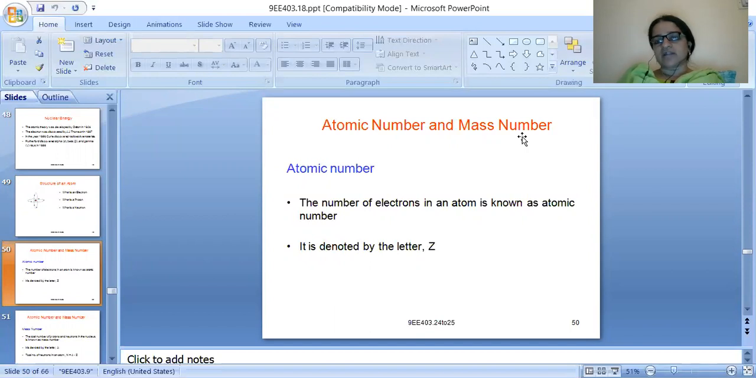Okay, so the number of electrons in an atom is called the atomic number. Suppose hydrogen has atomic number 1. It means there is only one electron in a hydrogen atom, and that is represented by Z, meaning Z equals 1 for a hydrogen atom.